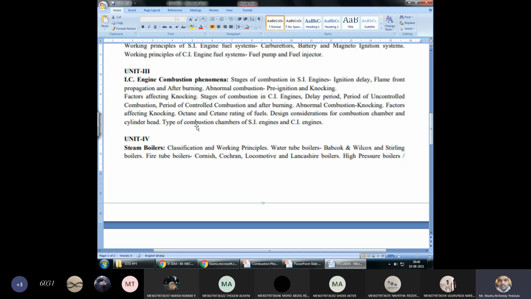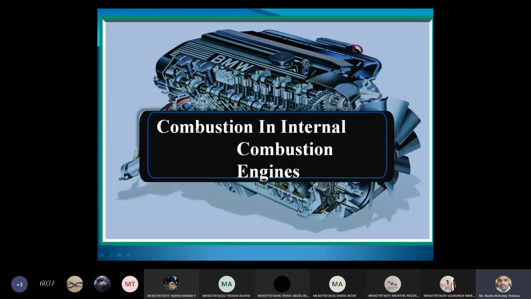What is the cetane rating of the fuel in order to avoid knocking? And what are the design considerations for the combustion chamber? So this is about the unit. Very simple unit. Now, combustion in internal combustion engines.